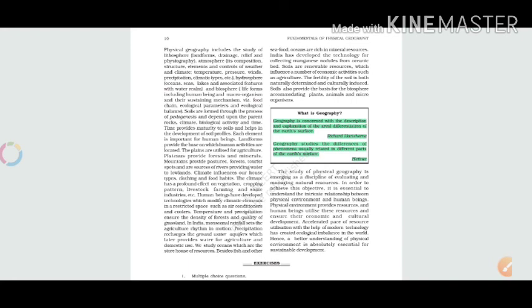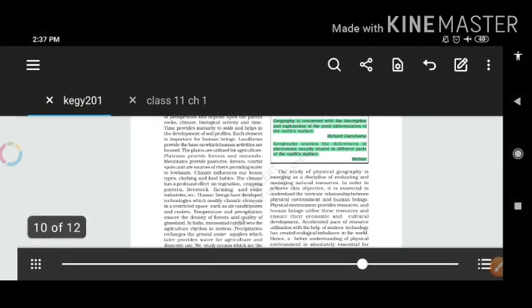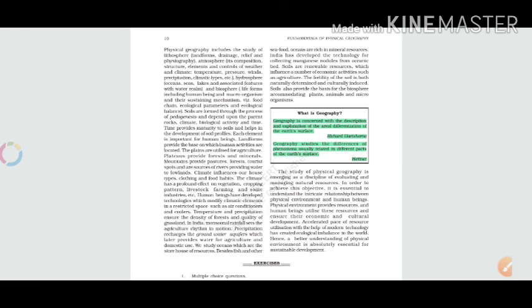We have to study all the parts of the Earth as well. This definition was given by Richard Hartshorne. The next definition: geography studies the differences of phenomena usually related in different parts of the Earth's surface. I think you should go for these two definitions also, because these definitions are important as well.